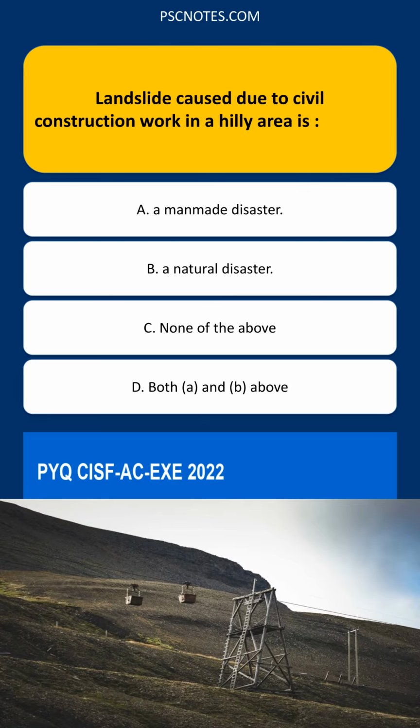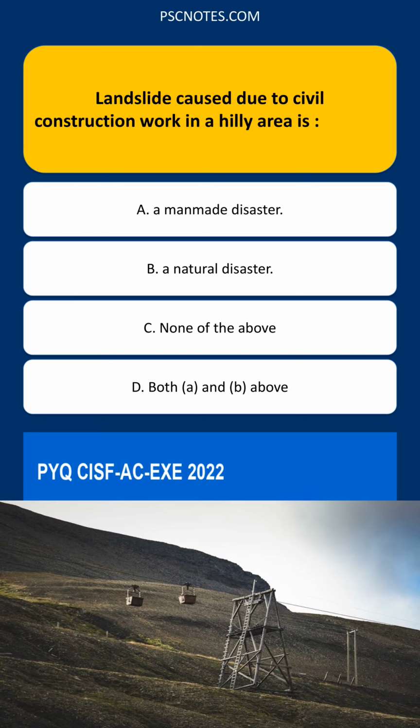Landslide caused due to civil construction work in a hilly area is a man-made disaster, a natural disaster, none of the above, both A and B above.